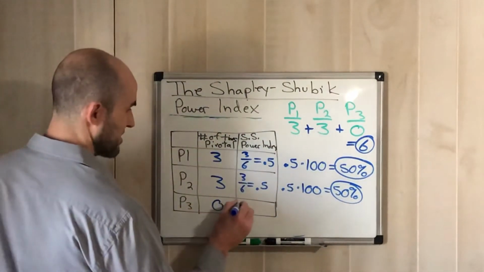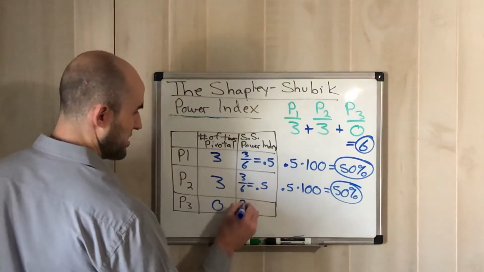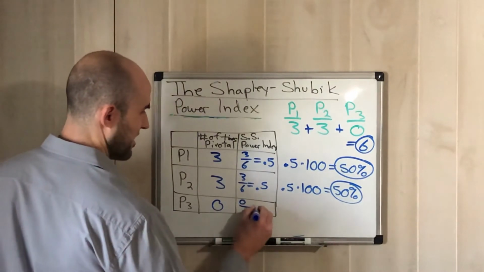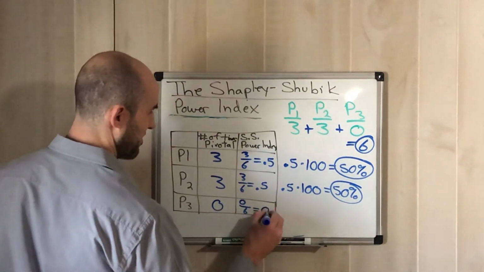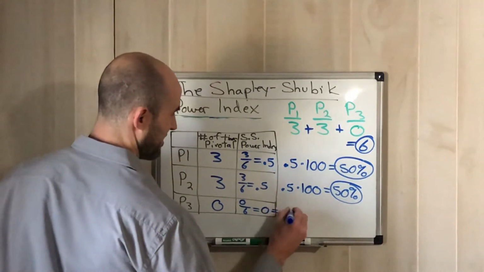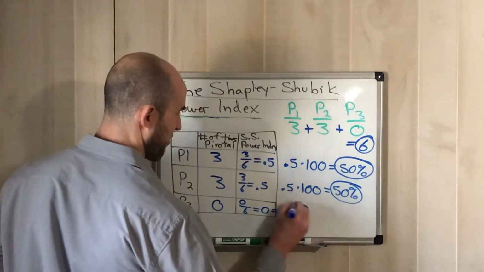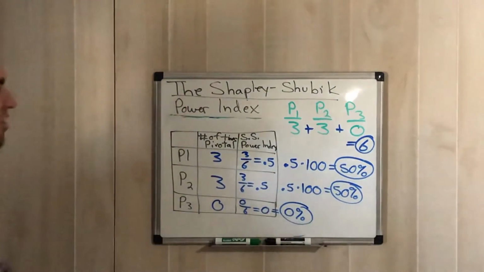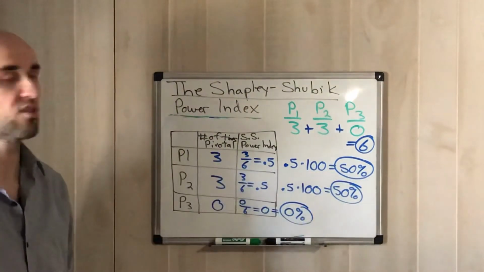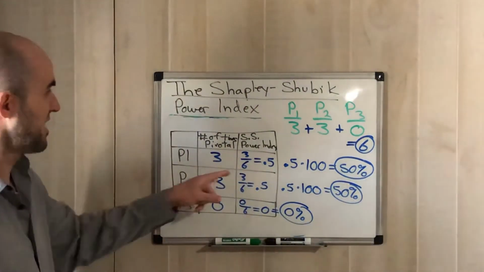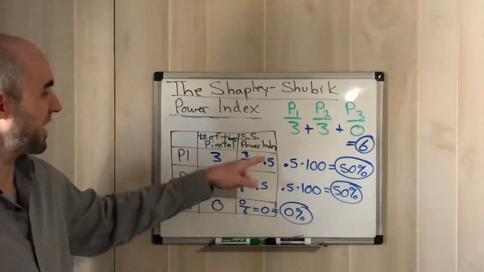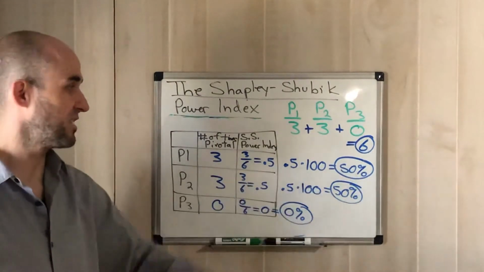Player 3 is the easiest. Out of 6 times, he won 0 times, 0 out of 6. So it would be 0, which would be 0%. Never won anything, right? And so those percentages, that's what represents our Shapley-Shubik power index. Sometimes you'll see it as fractions, sometimes you'll see it as decimals, sometimes you'll see it as percents.